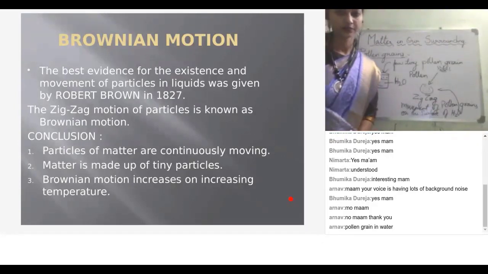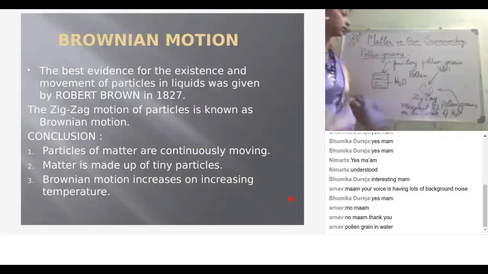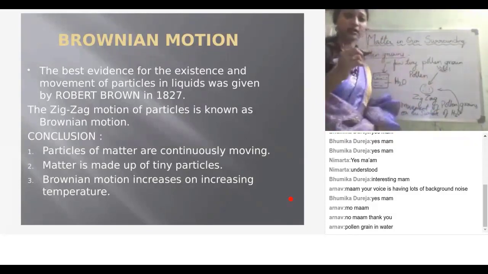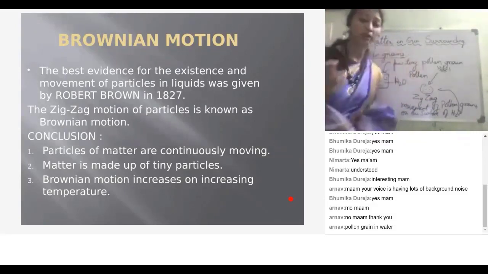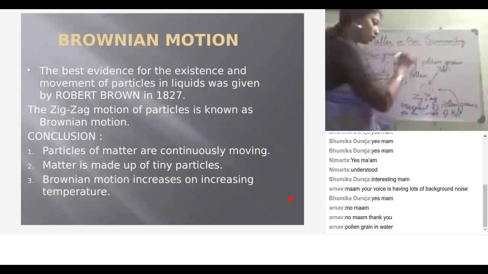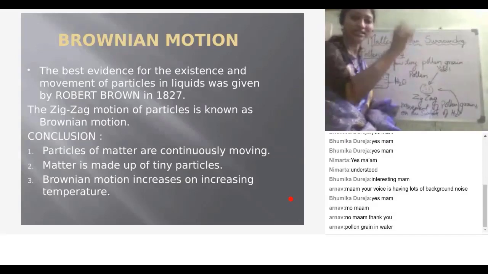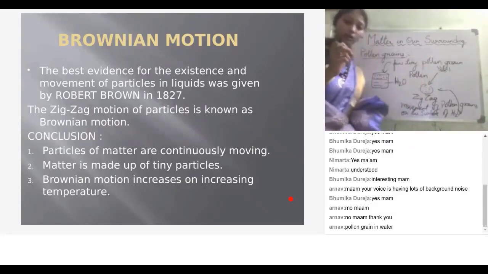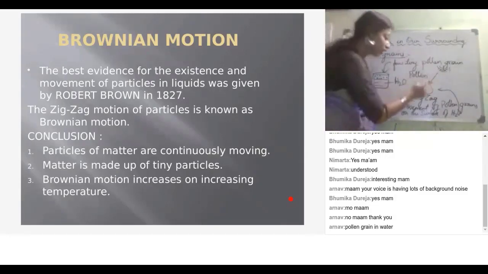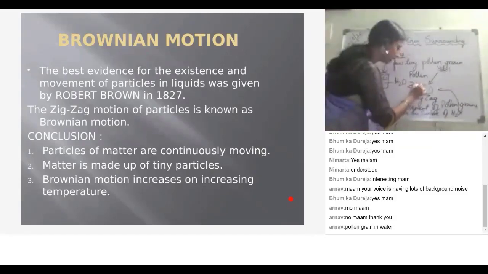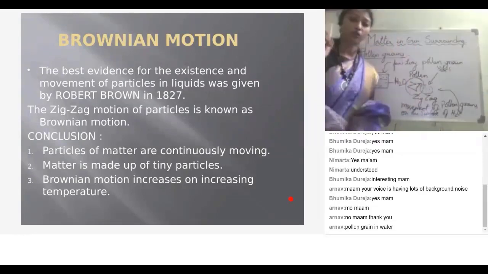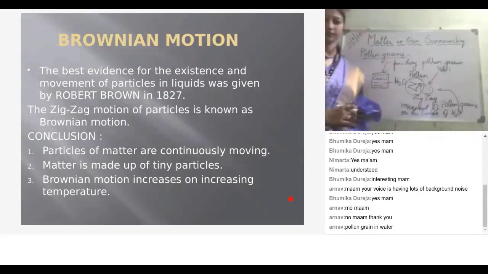Understood, children? The movement of these pollen grains is due to the movement of water. How are the water molecules moving? They are moving in a zigzag manner. We can't see the water molecules, so he observed the zigzag movement of pollen grains due to the movement of water molecules.